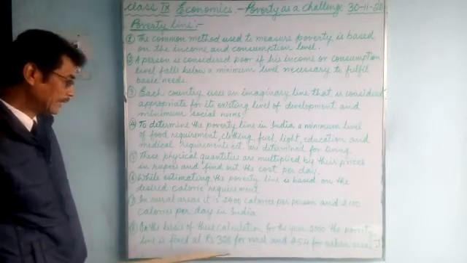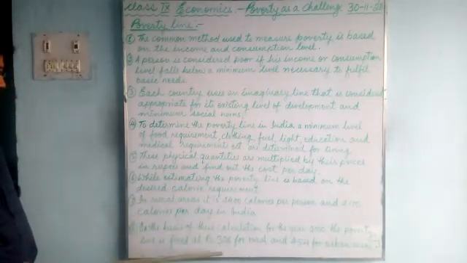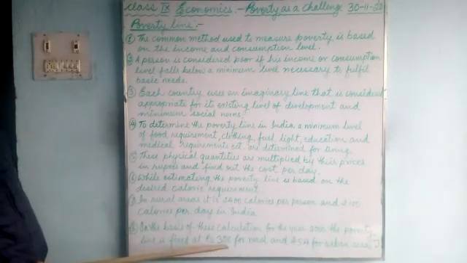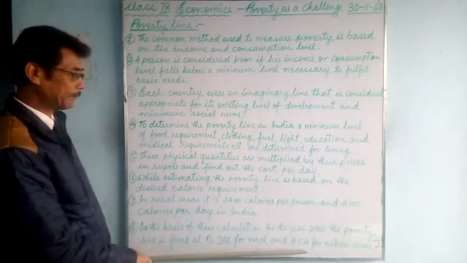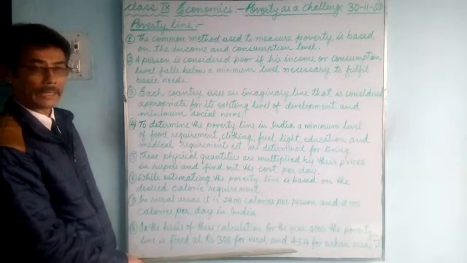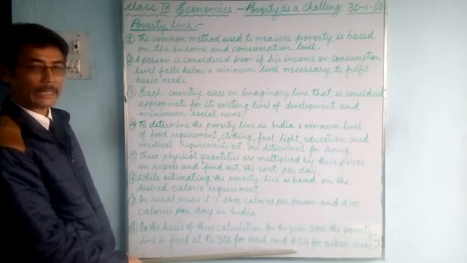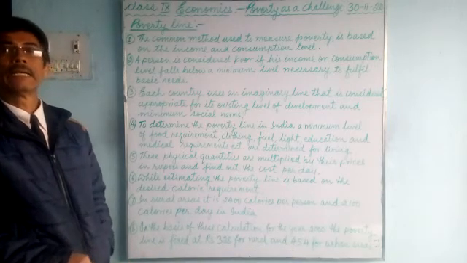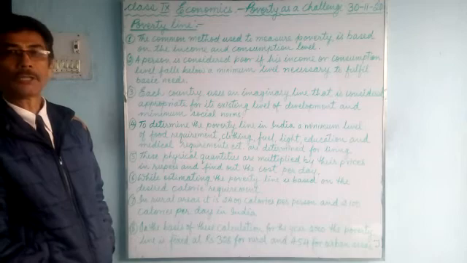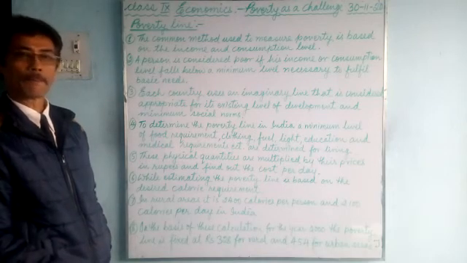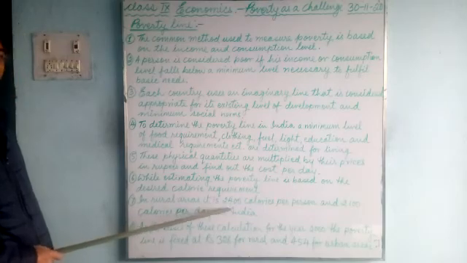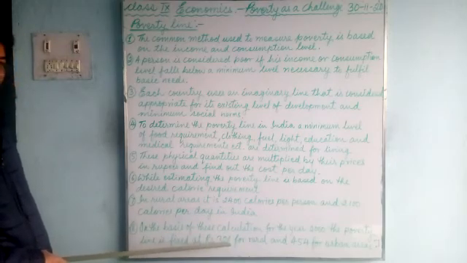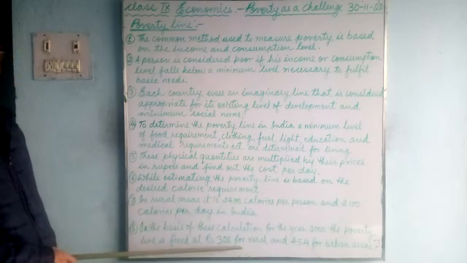That's why it is estimated that a person needs to earn 328 rupees per day in rural areas, and 454 rupees per day in urban areas, in order to meet his basic needs for sustenance, for living. So these are estimated according to the rural and urban areas, calorie as well as income.